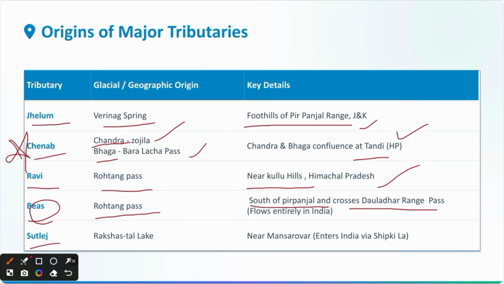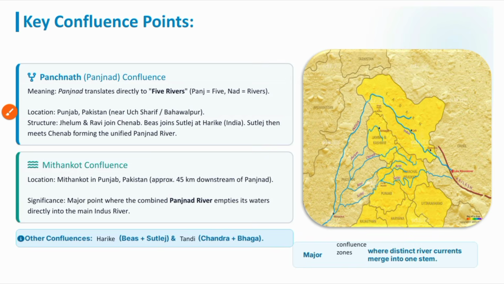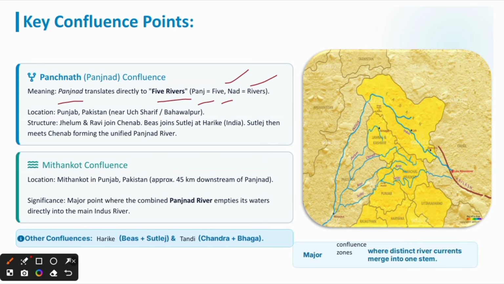Then comes the Sutlej, which originates from the Shipkila Pass, Rakshas Dal Lake, near Lake Manasarovar. Okay, these are the important points which you have to remember from the exam point of view. As we have discussed earlier, Panjnad means 5 rivers. Panj means 5, Nad means rivers. This Panjnad is located in Punjab, Pakistan, near Uch Sharif, Bahawalpur.